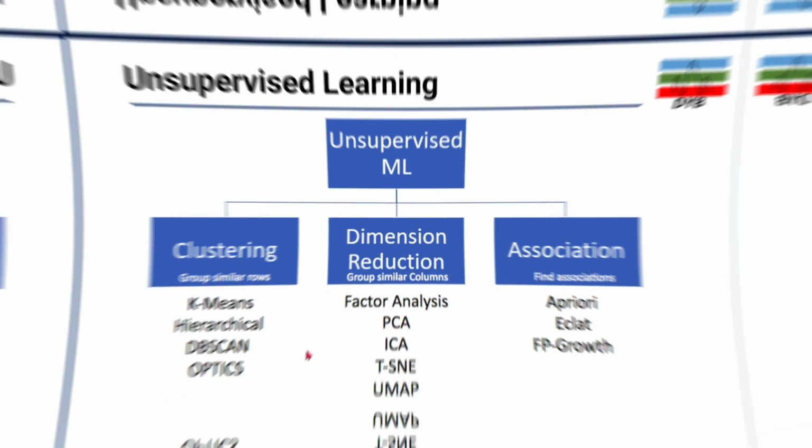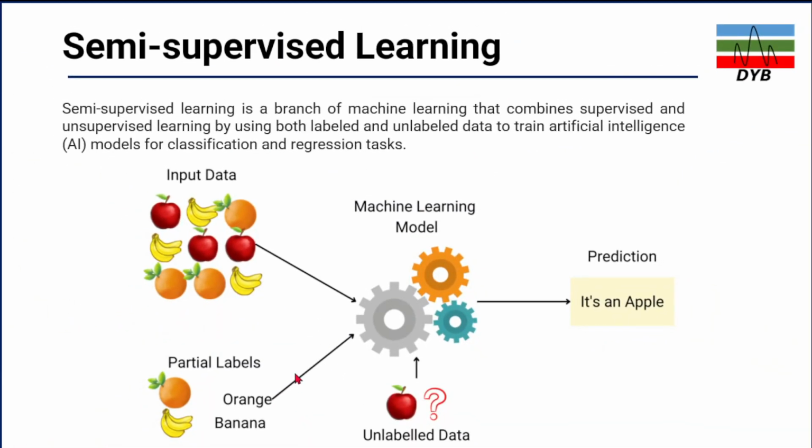for each specific example. So the third type is semi-supervised machine learning. Semi-supervised machine learning is a branch of machine learning that combines supervised and unsupervised machine learning by using both labeled and unlabeled data to train the artificial intelligence model for classification and regression tasks.